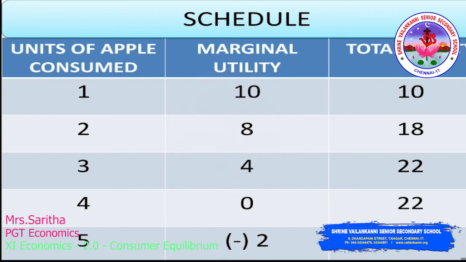When you consume the second apple, your marginal utility decreases from 10 to 8, so your total utility is 18. When you consume the third apple, marginal utility is 4 and total utility is 22. When you consume the fourth apple, marginal utility is 0 and total utility is 22. When you consume the fifth one, it's negative 2 and total utility is 20.